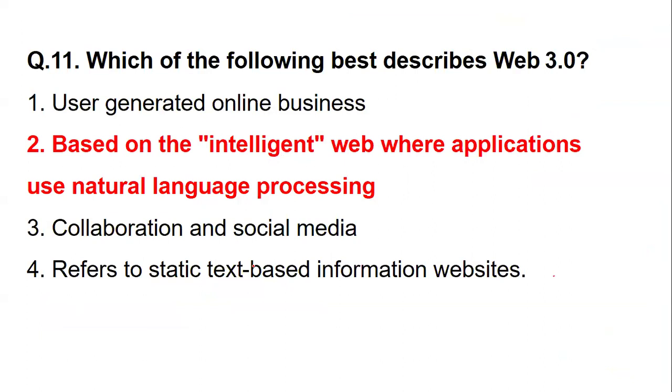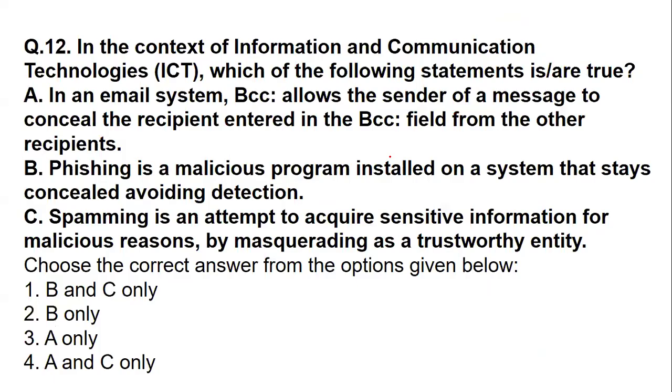As I said, 3.0 is about natural language processing. If it is 1.0, it is more about individualism. If it is 2.0, it's more about socialization. So from the given options, what is best featured for 3.0? It's natural language processing. Coming to the next question.